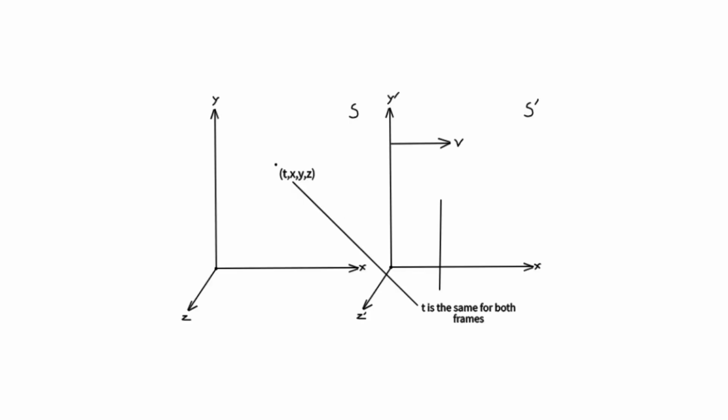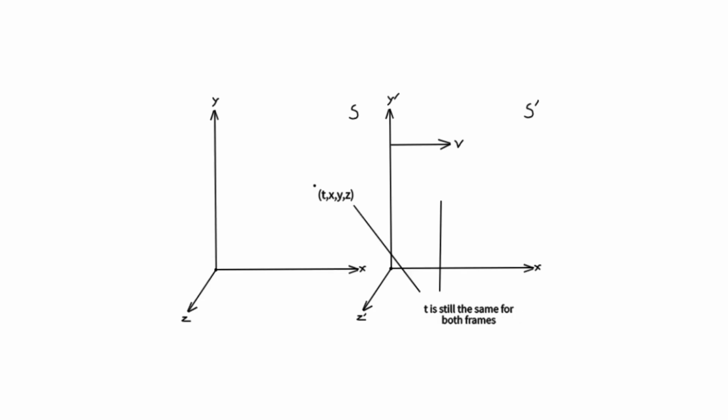If we have 2 frames and an event, applying the Galilean transformation results in the 2 frames having different coordinates for the event but at the same time. This is called separately invariant because changing the position of the event is separate from the time and vice versa. Therefore, space and time are considered separately.